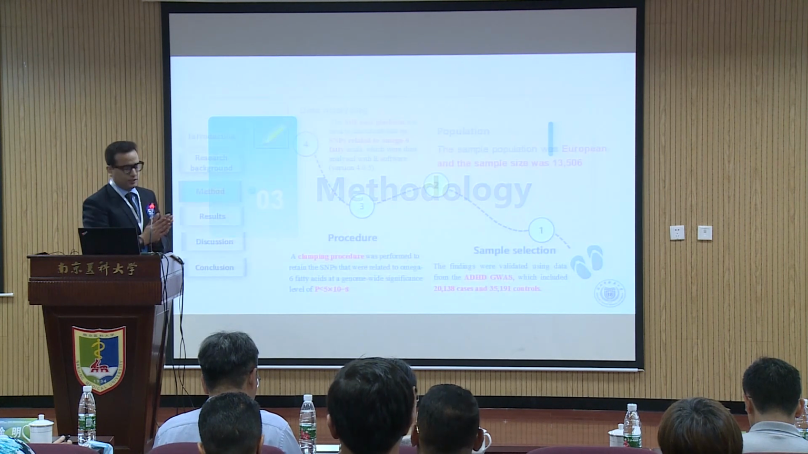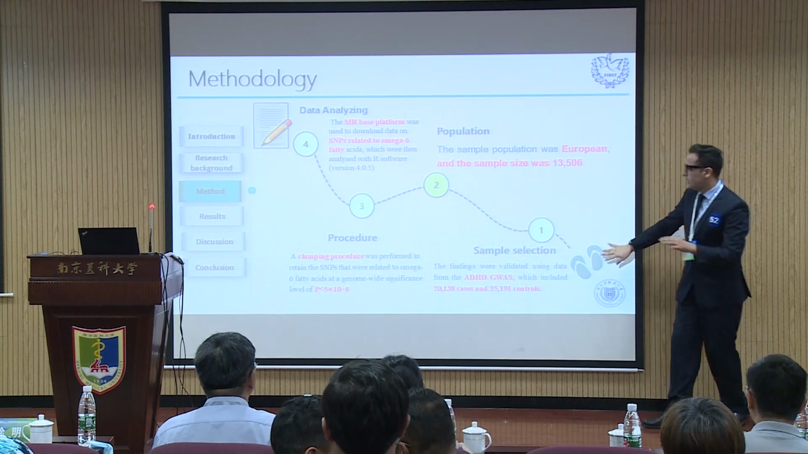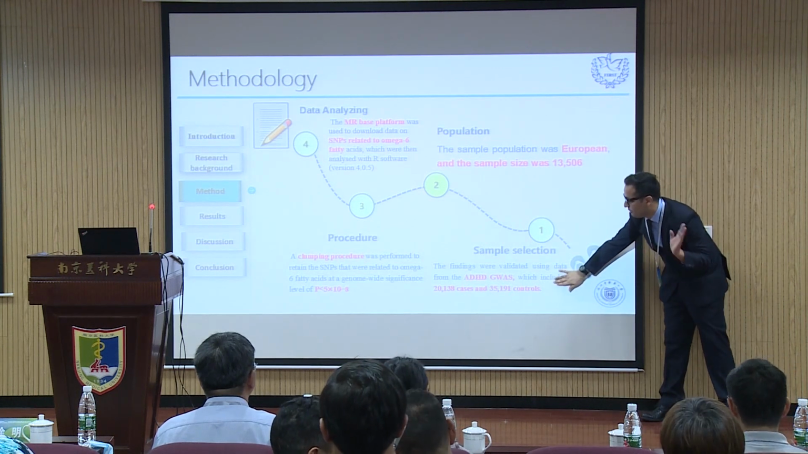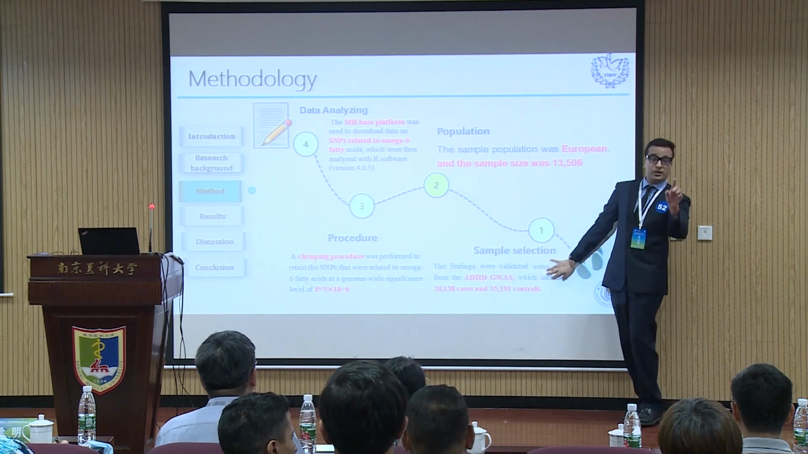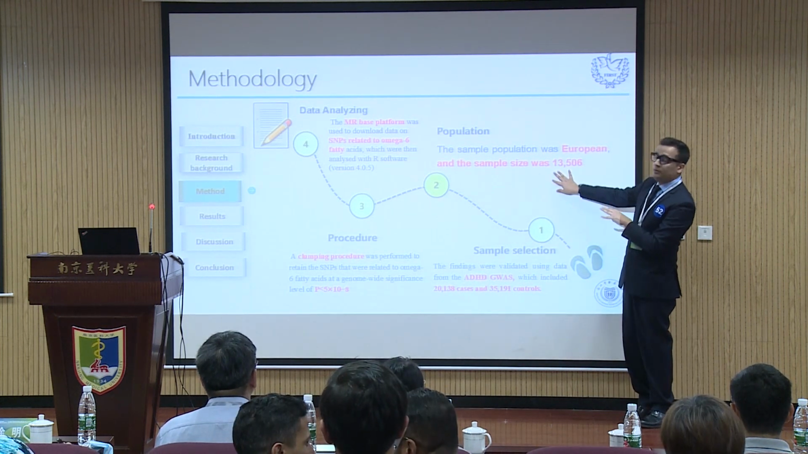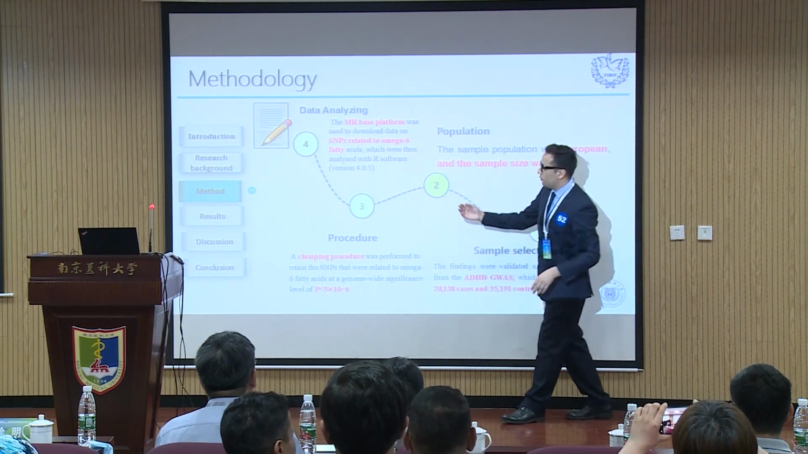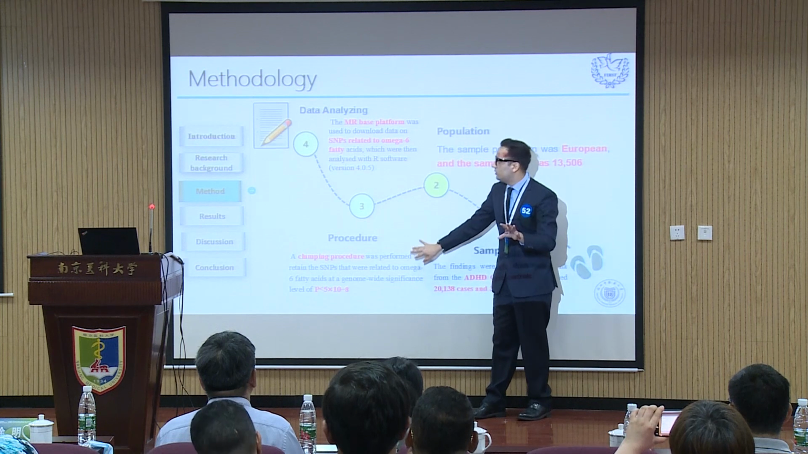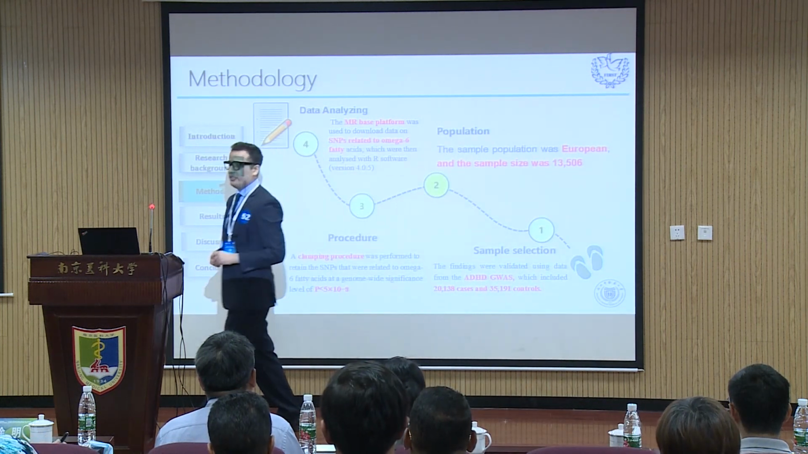Now let's go with the methodology. We start from point 1. As we can see, we have a control group of 35,000 patients and a case group of 20,000 patients. The population was a European sample. Then we go to the clumping procedure, and after the clumping procedure, we go to the Mendelian randomization.